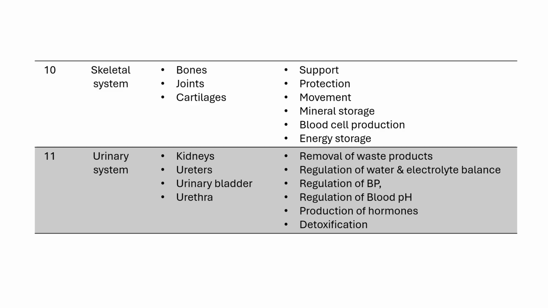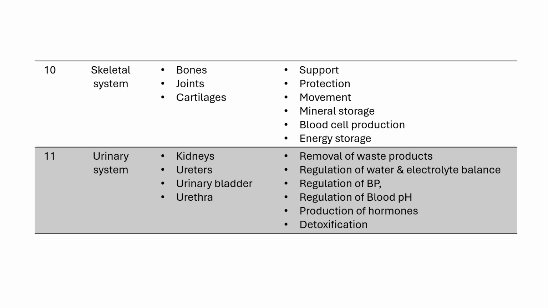Next is regulation of blood pH. Blood pH is regulated by excreting hydrogen ions and reabsorbing bicarbonate ions from the urine into the blood, thereby maintaining urine pH in the normal range.